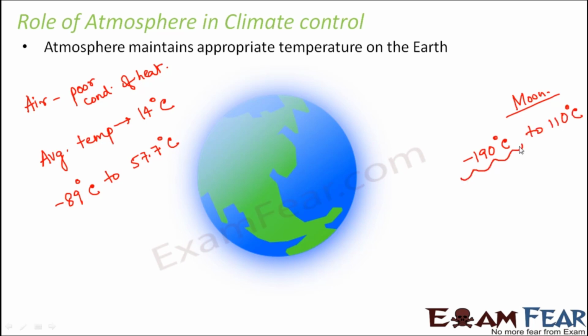So you see, certain regions of the moon might have temperatures as low as minus 190 degrees Celsius, whereas some other regions might be as hot as 110 degrees Celsius. So these are like two extremes. Under such extreme conditions, it is not possible for life forms to exist. So that means atmosphere definitely helps to maintain an appropriate temperature on the earth.